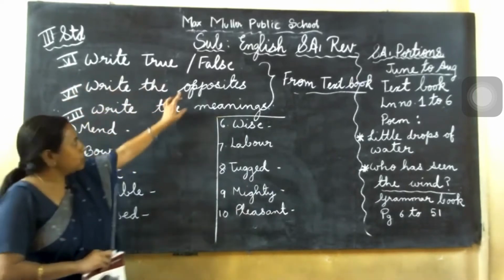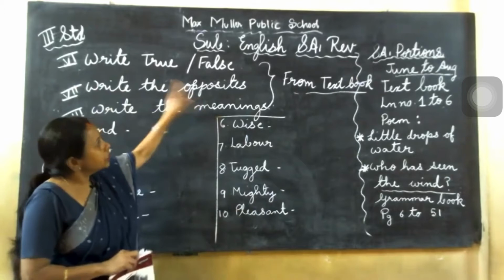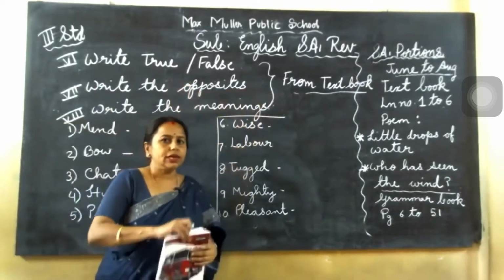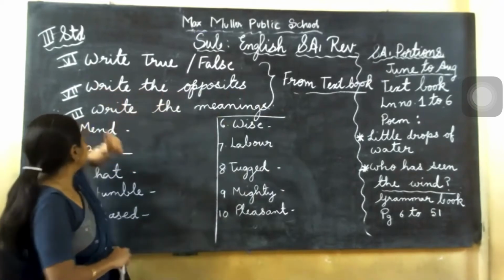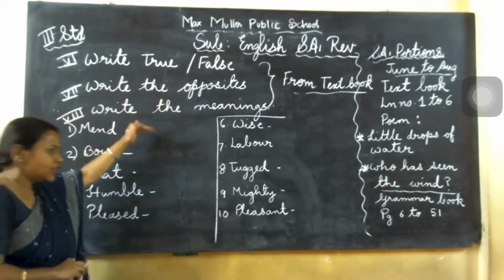write the opposites. Opposites means reverse meaning, that you know. This also you see the exercise, or the lesson exercise you should see. Okay. So next main, write the opposites. Eighth main is write the meaning. So there are so many meanings now.